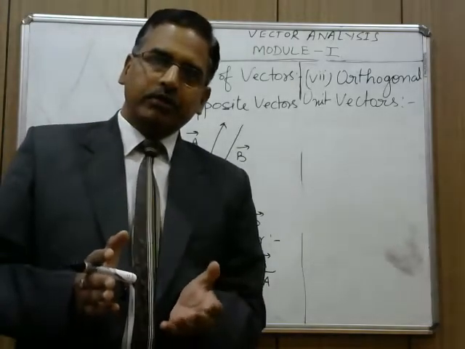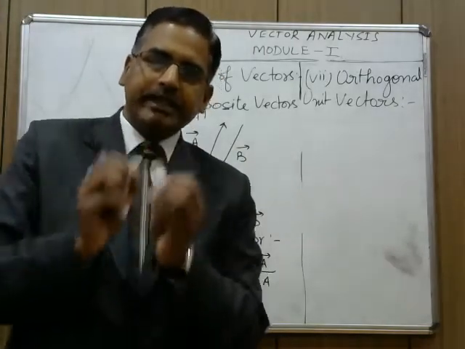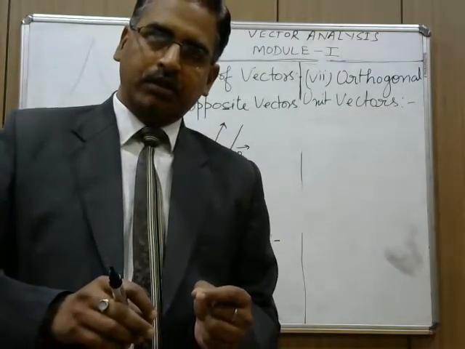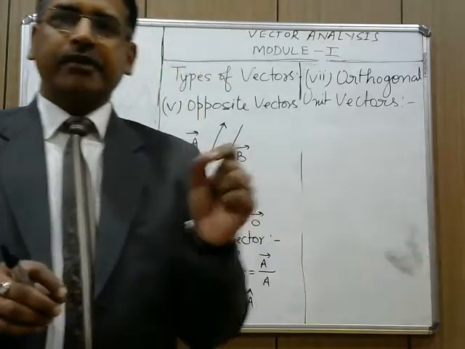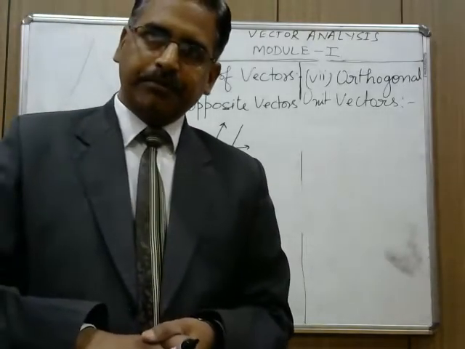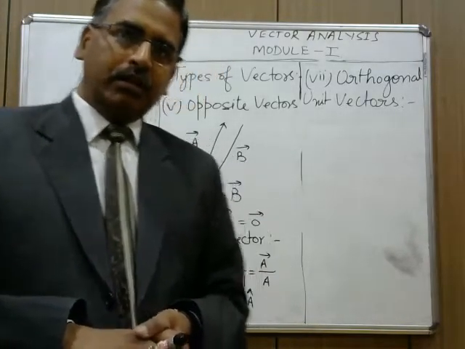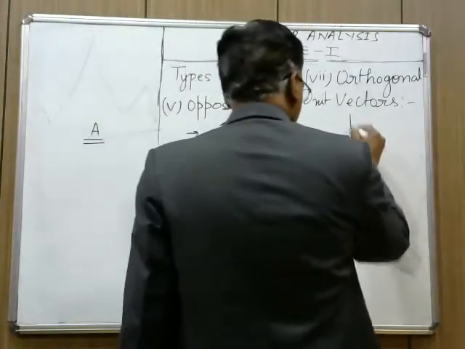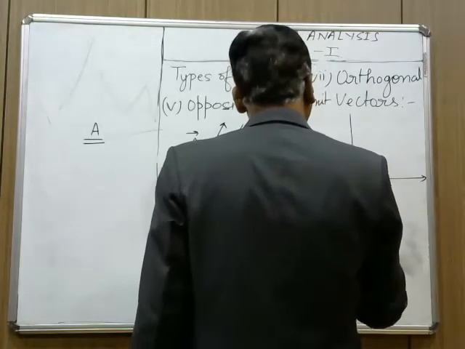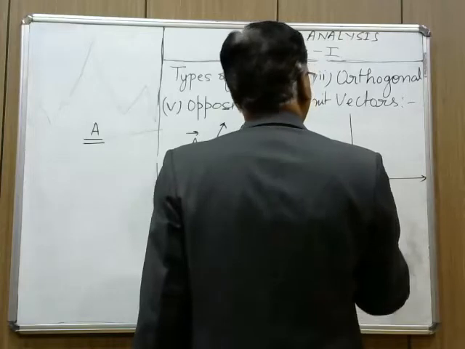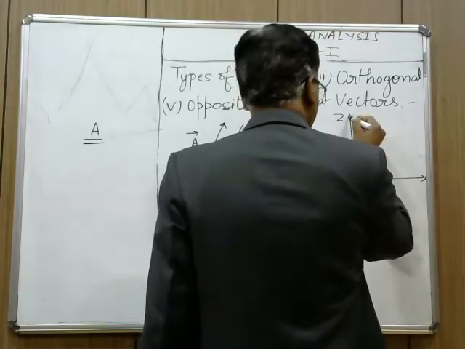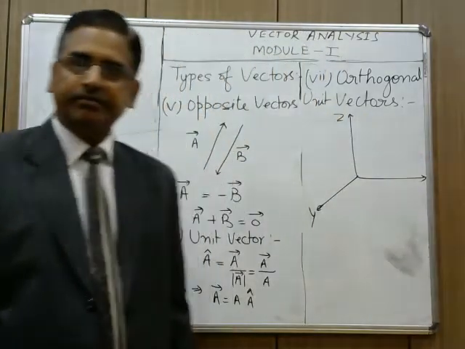As I told you, the physical significance of a unit vector is to provide the sense of direction. It indicates the direction of a vector quantity. Now, if we talk about the orthogonal coordinate system x, y, z, these three axes are perpendicular to each other.